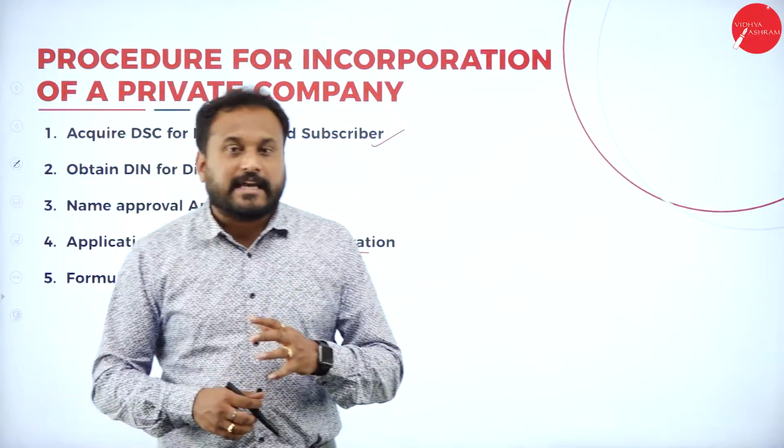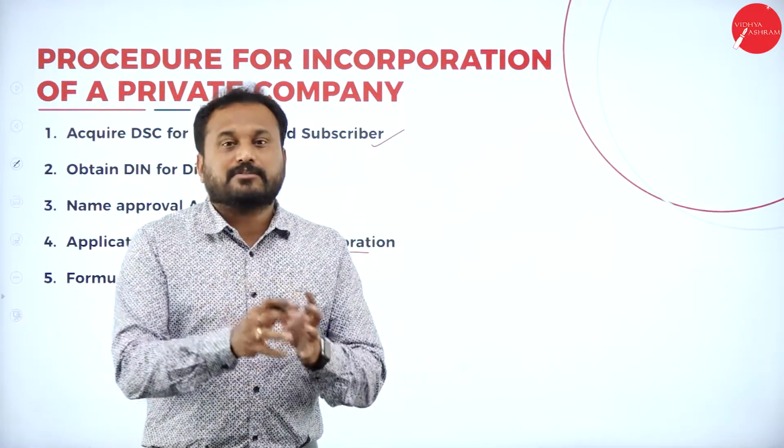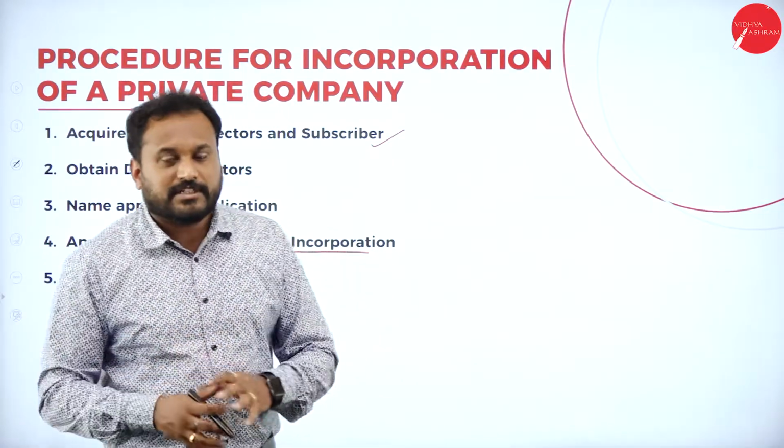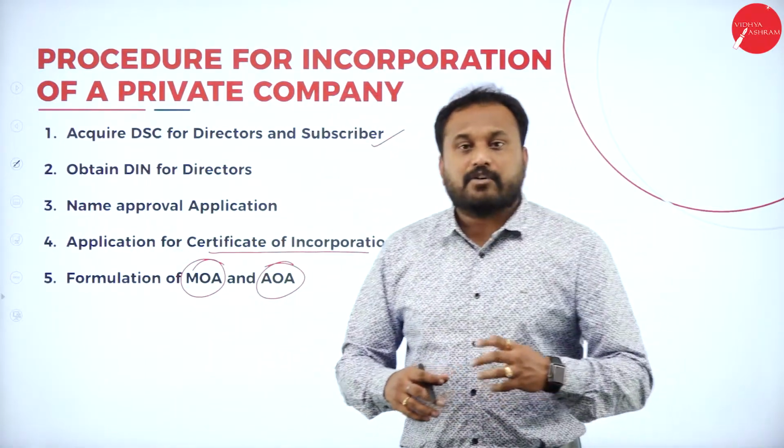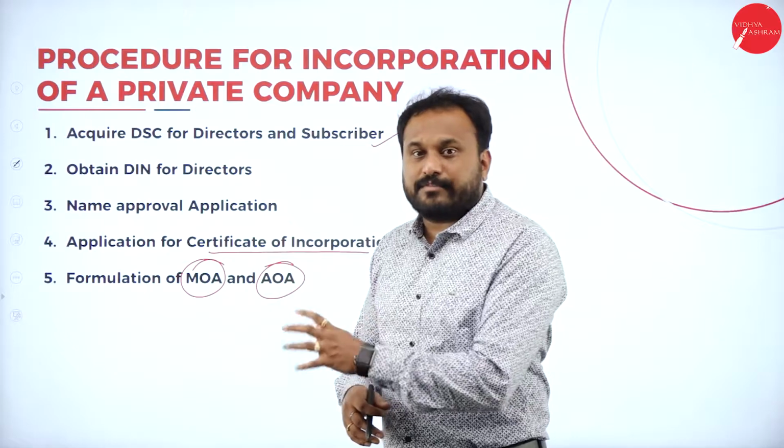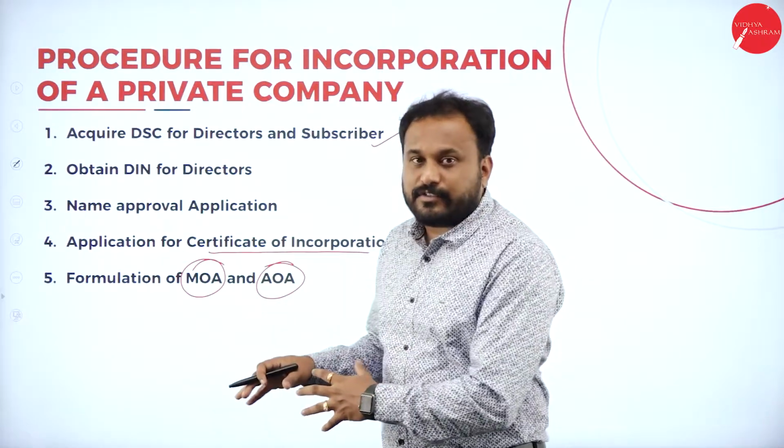If we understand why we require the memorandum of association and article of association, please understand this. I've already done a session on memorandum of association and article of association.